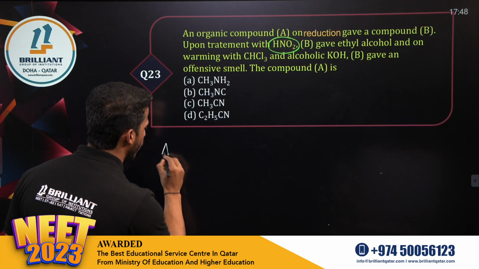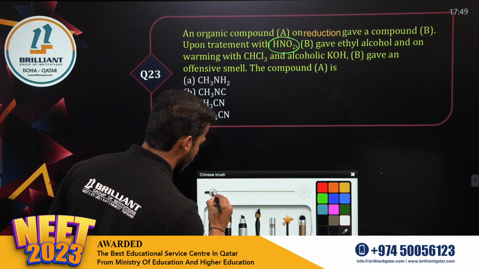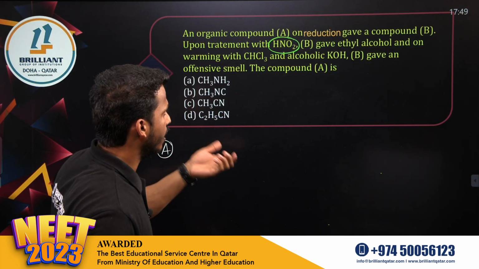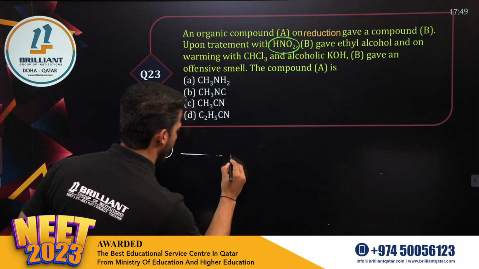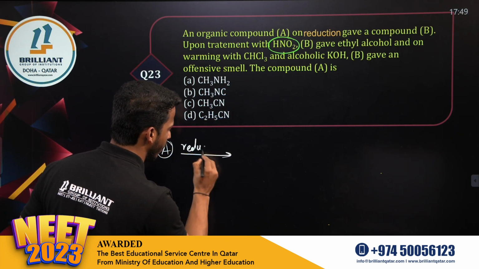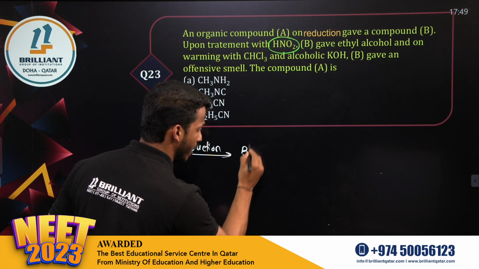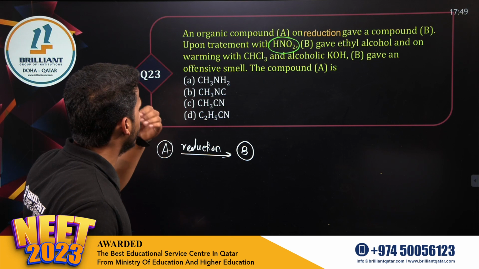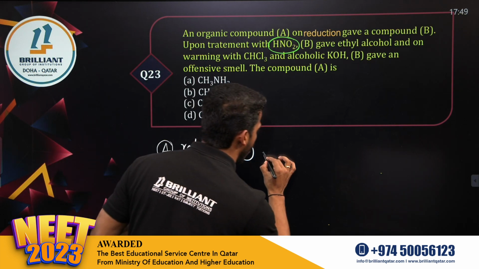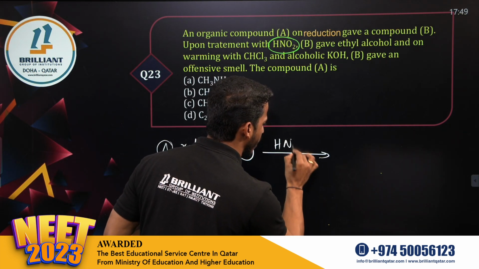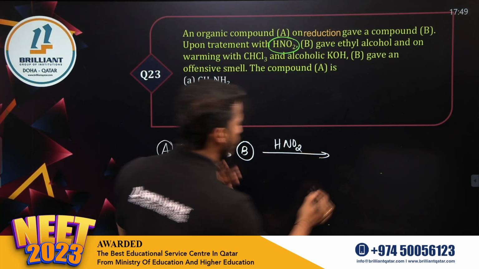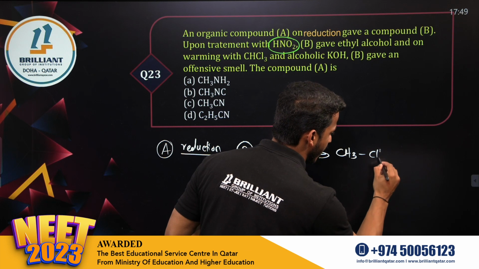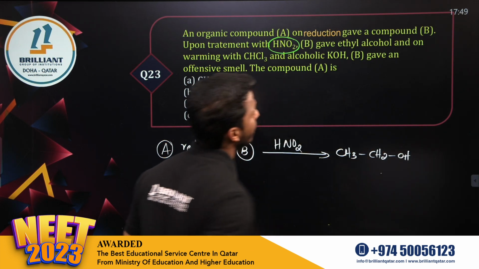An organic compound A. Okay, dear all, A is an organic compound. This compound A on reduction gives a compound B. And this B, upon treatment with HNO2, nitrous acid, gives ethyl alcohol. What is ethyl alcohol? CH3CH2OH, all right.